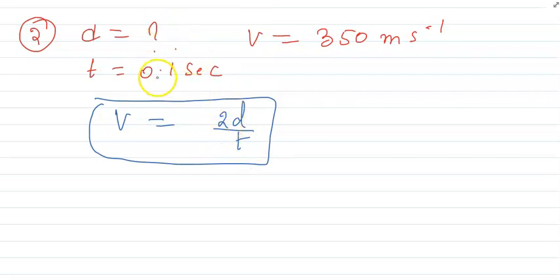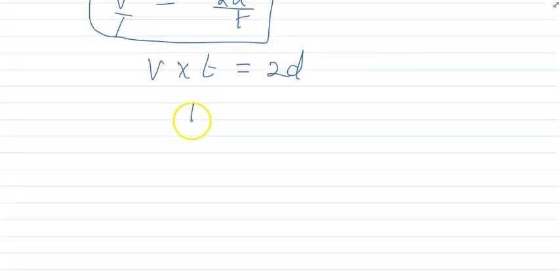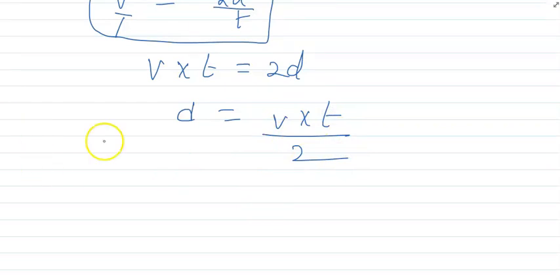Great. So here what we have to find? Sorry, D we have to find. So please do this, we will cross multiply. This becomes V into T is equal to 2D. So we can find D. So D is equal to V into T by 2. Are you getting what I'm telling you?